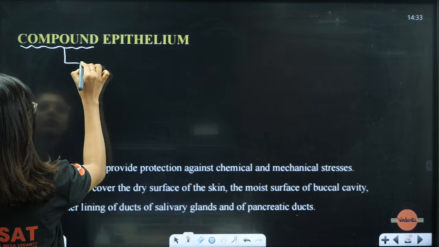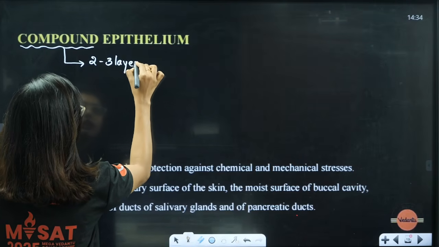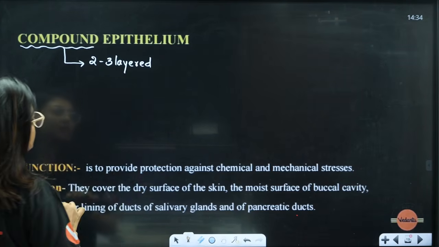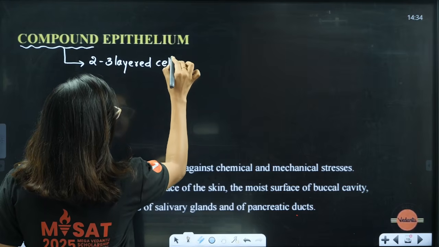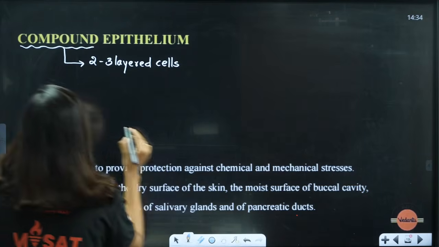They have 2 to 3 layers. They are 2 to 3 layered cells, and all their cells are going to be a little different. It's not like all the cells are going to be the same.